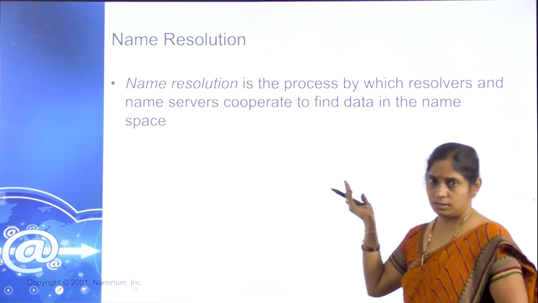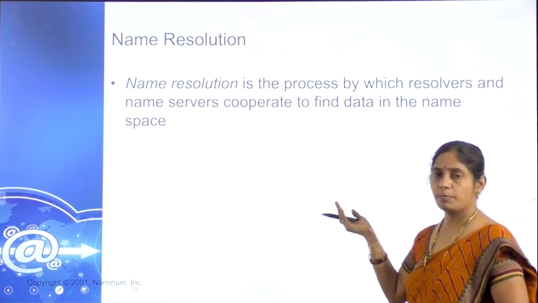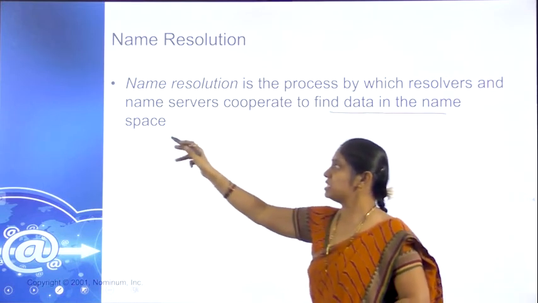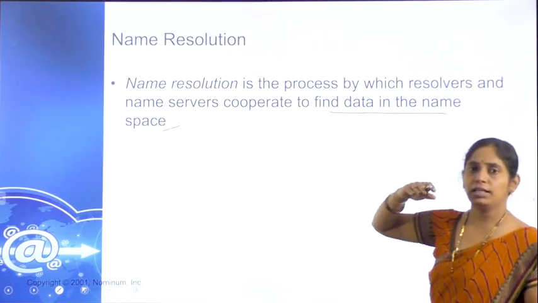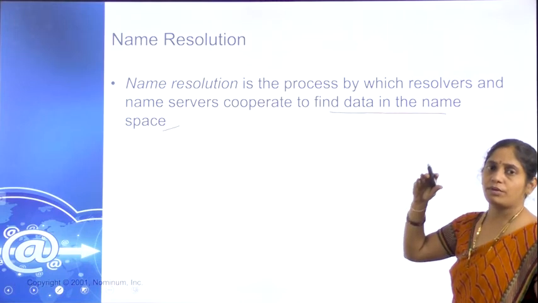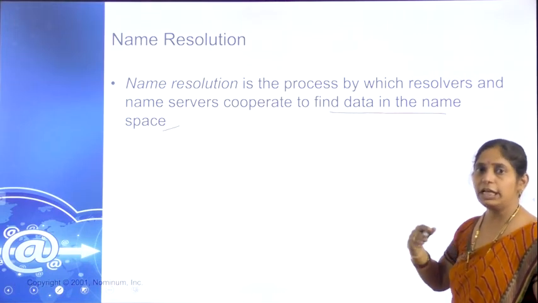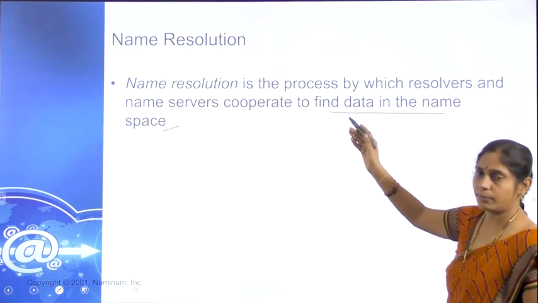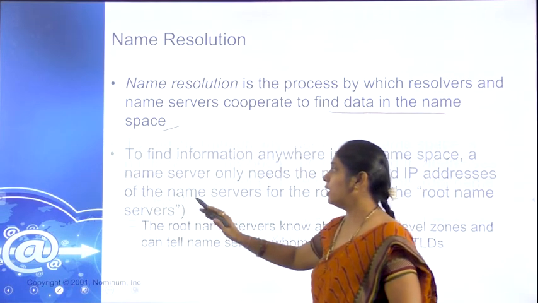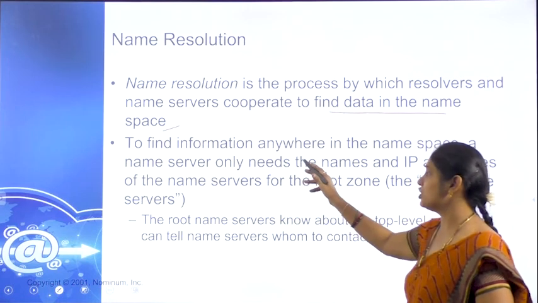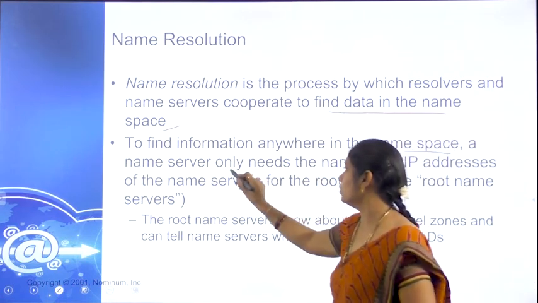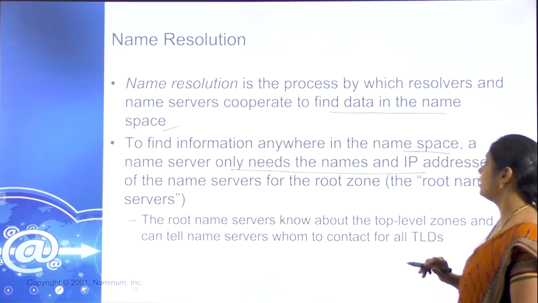For converting the name form to the IP form to find the data in the namespaces. So by converting that into an IP form, from there we need to get the information. So it is for getting the data, to find the data. And then it finds information anywhere in the namespaces. Name servers only need the name and the IP address.